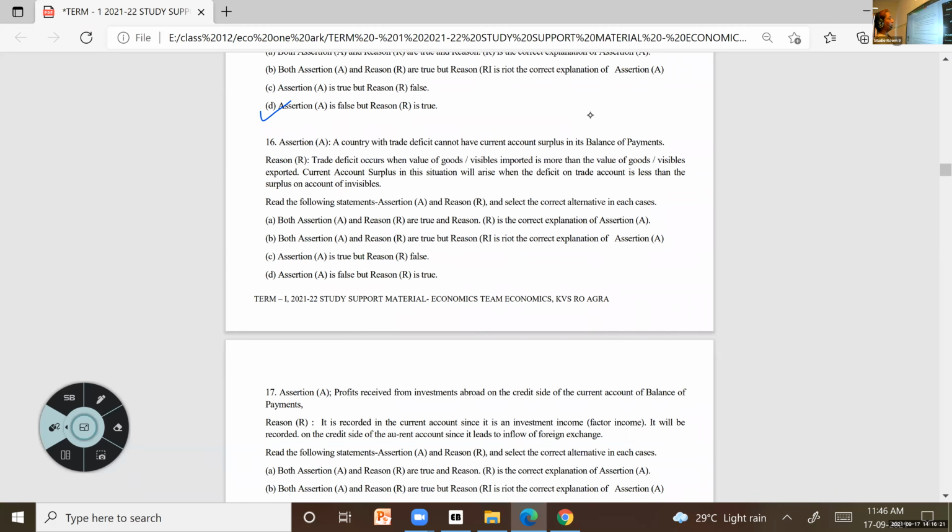What do you mean by trade balance? You remember that term, trade balance? When exports is equal to imports of goods. Yes, only goods. Only goods, okay? Trade deficit when we say, or trade balance when we say, trade surplus when we say. I told you that balance of trade has one more name, that is trade balance.